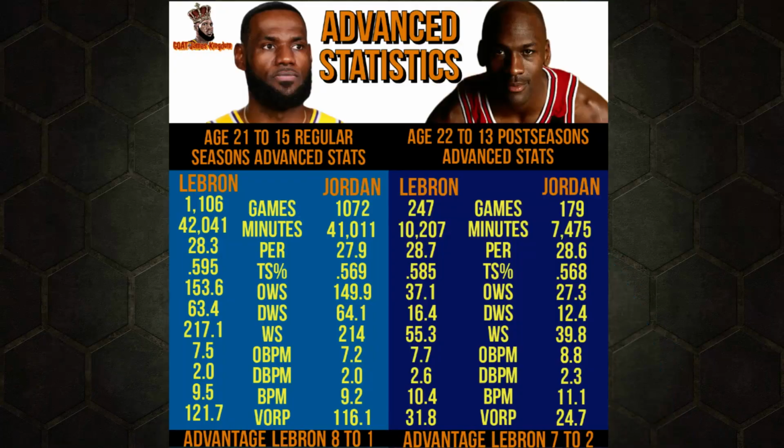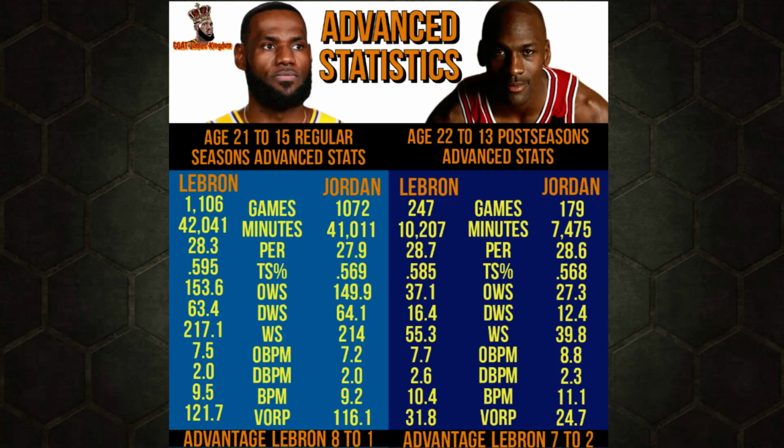When he came in the league and 15 years after he came in the league, then in the postseason, he only played 13 postseasons. So age 22 to 13 postseasons for Michael Jordan. That's what we're going to use for LeBron James. So as we look in the regular season, we see that the games are very similar. LeBron played about, what, 40 more? Like 1,000 more minutes because he played more. Hey, you got to be able to be in the game. The best availability is being available.